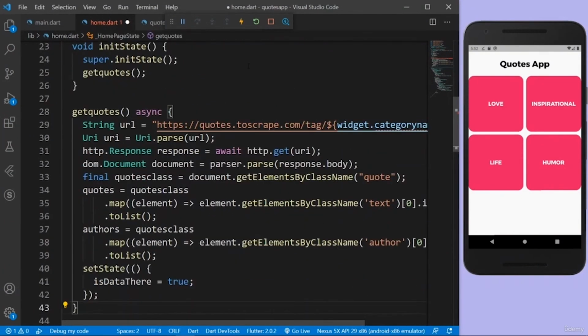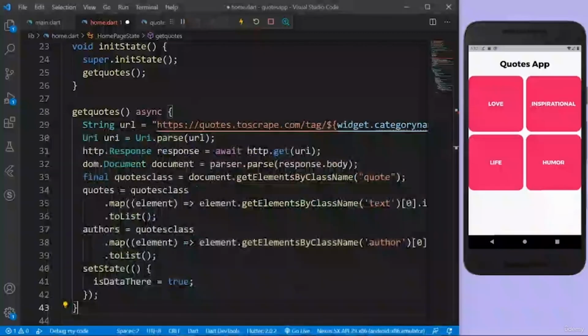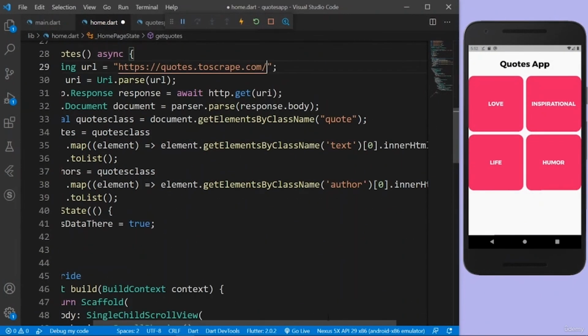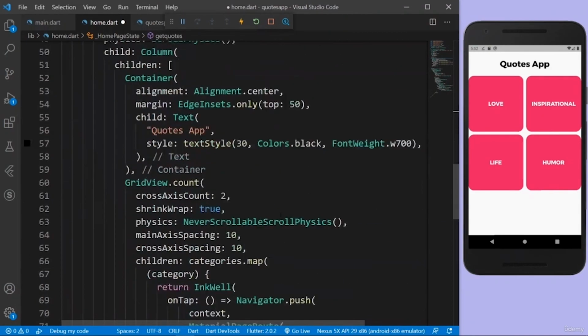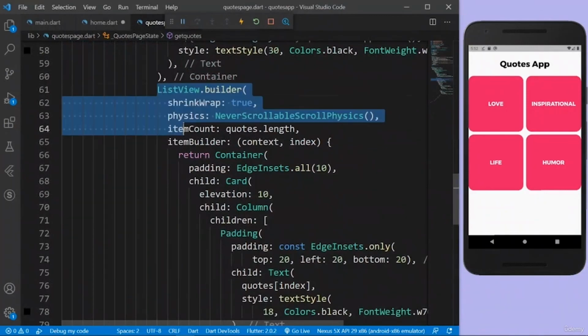And there's only one thing we have to change. First of all, the URL, actually only the URL. Let's take this URL and paste it over here, and not with the tags URL. So now after getting the quotes, we can again just copy this list view builder,